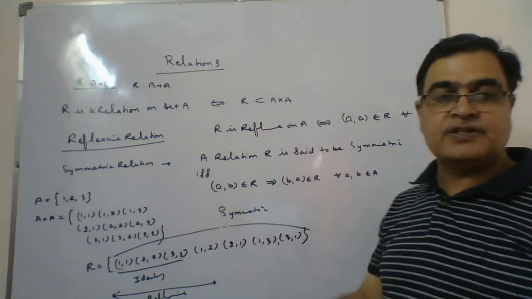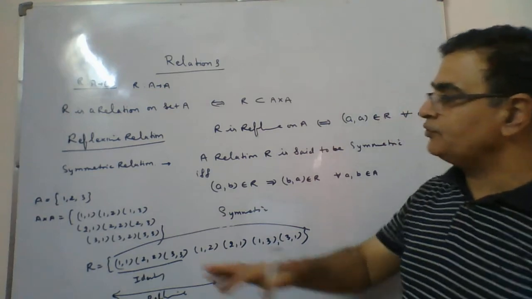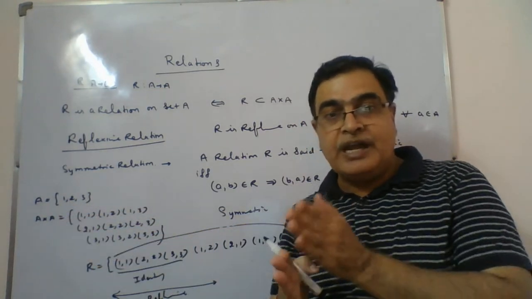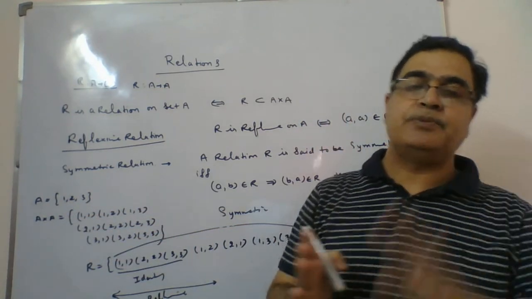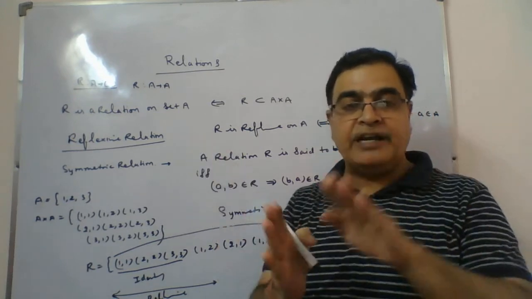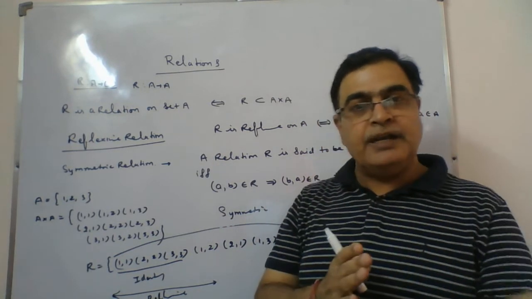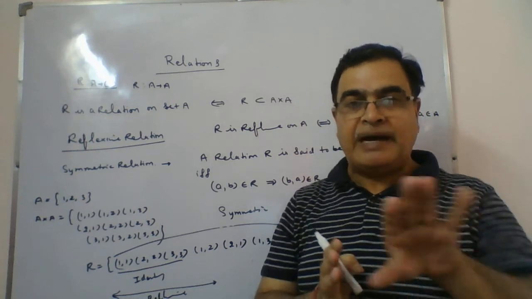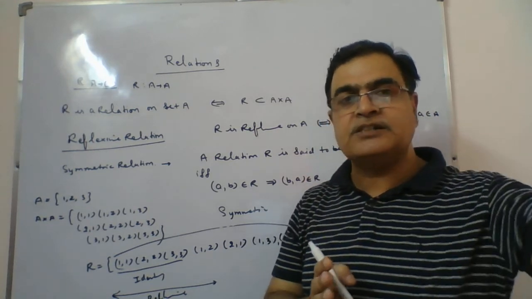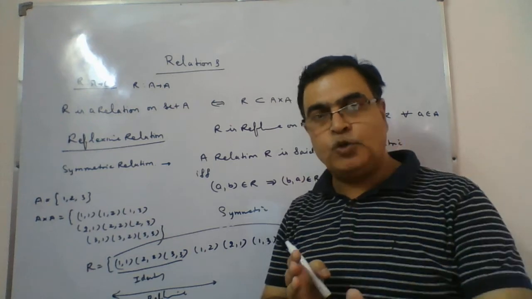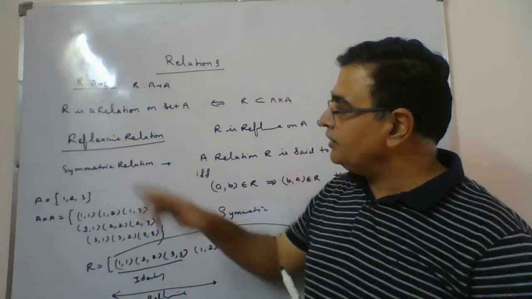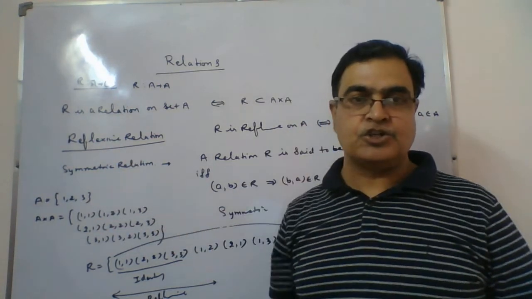What symmetric relation says is that if you take any two members from this set, if they are related, their reverse must be there. If I say 1 and 2 are related, then 2, 1 must be there. If 2, 3 are related, 3, 2 must be there. By the way, if 2, 3 is not there, then we are not concerned about 3, 2. If 1, 2 is there, 2, 1 has to be there. So this will be called a symmetric relation.